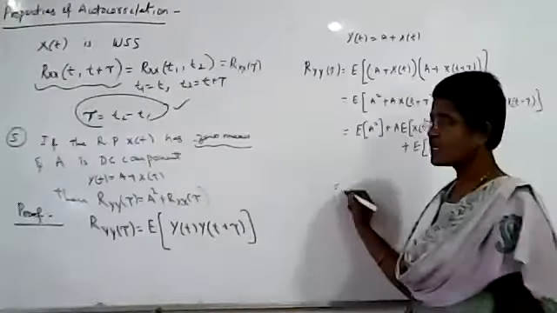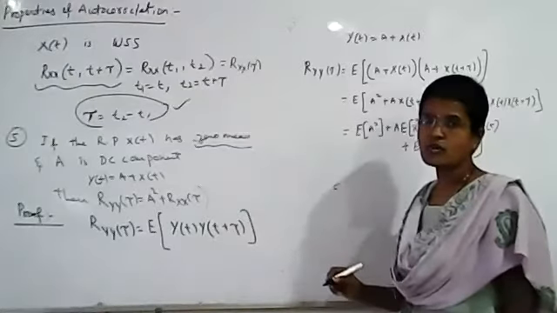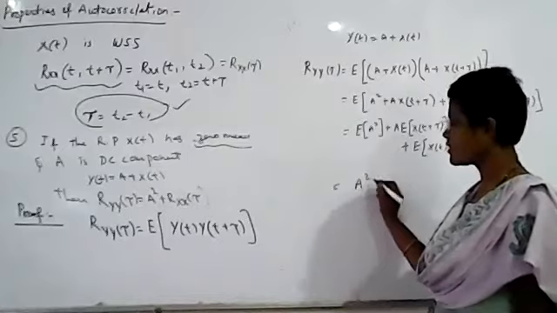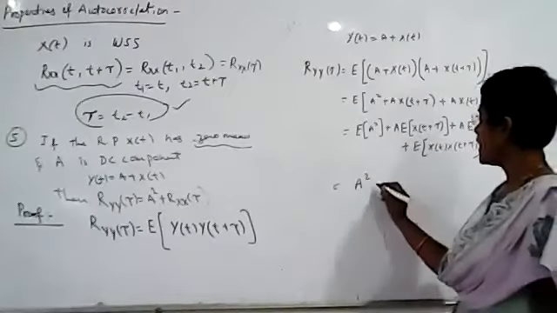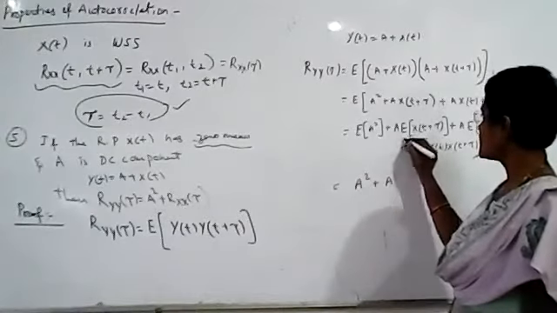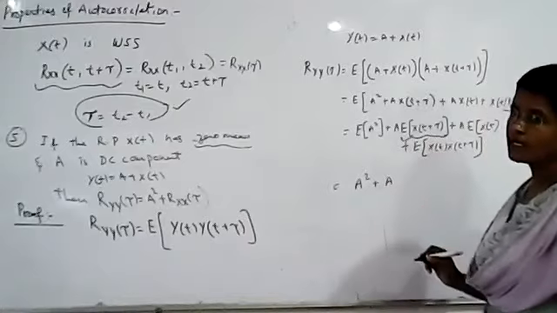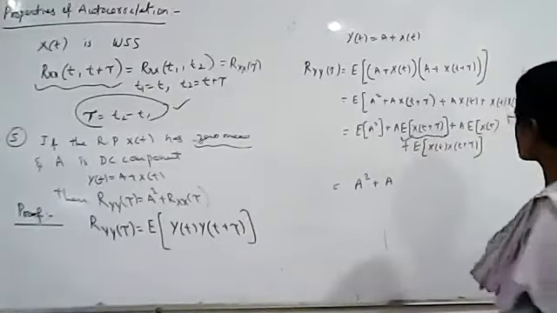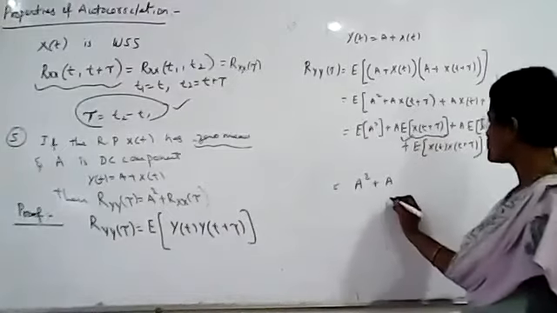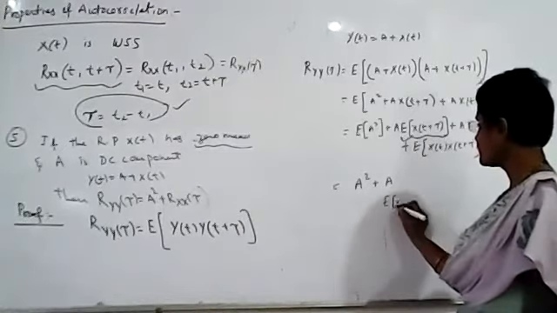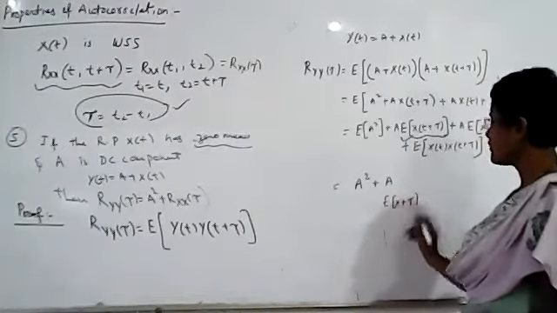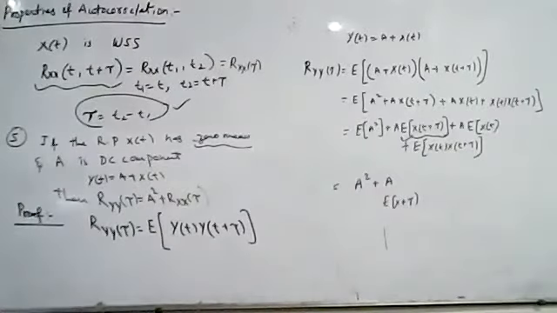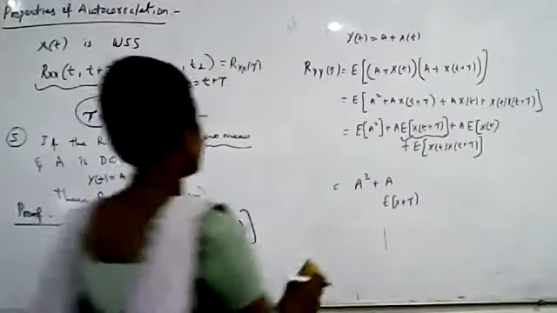Now what is a? a is constant. a squared is also constant. The expected value of a squared will be equal to a squared. Plus a times this. What is this? It is nothing but the expectation of the random process, the mean of the random process. So E of x of t plus tau is the mean of the random process, and similarly the expected value of x of t is also the mean of the random process.